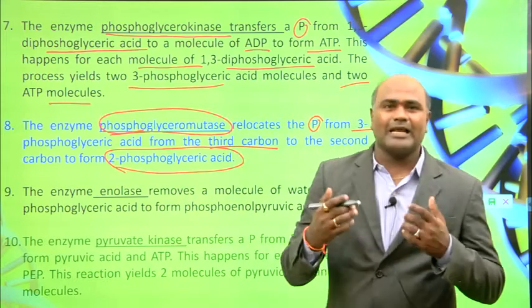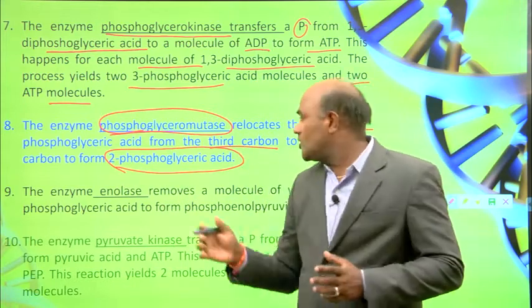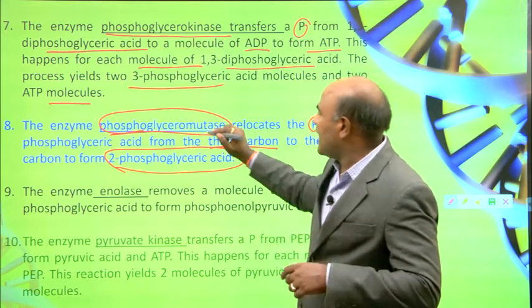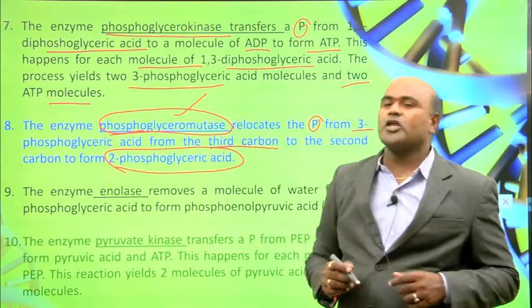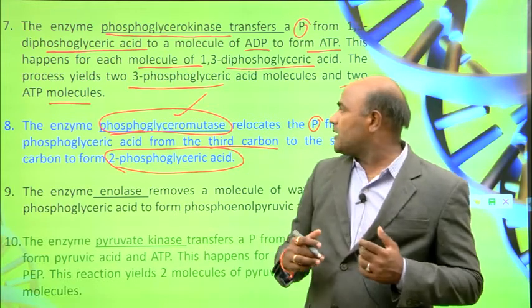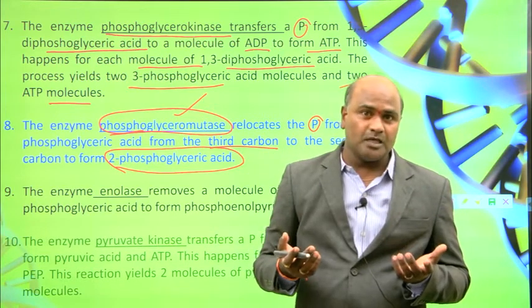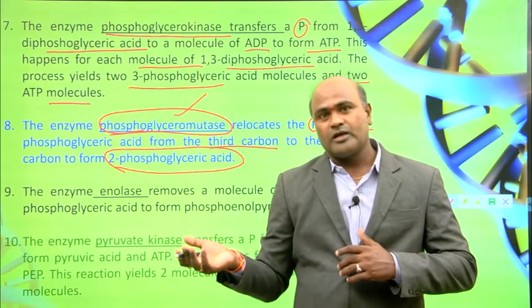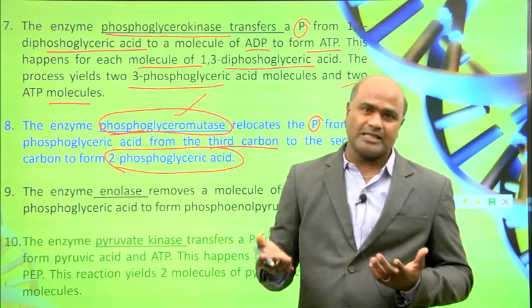So 3-phosphoglycerate is converted into 2-phosphoglyceric acid with the help of phosphoglyceromutase.